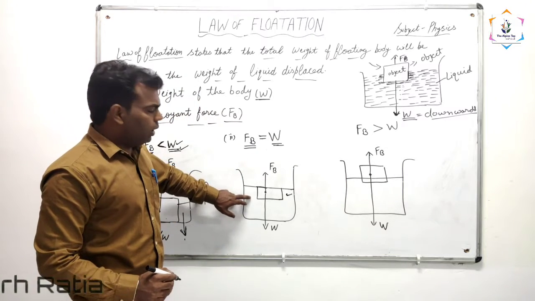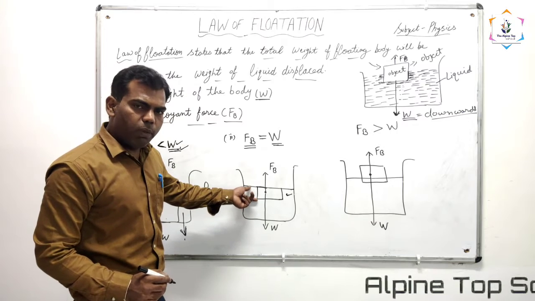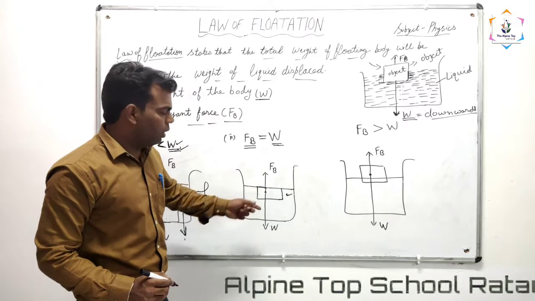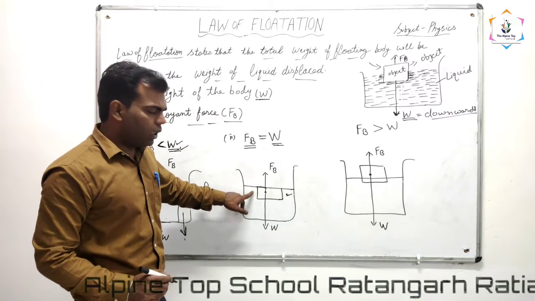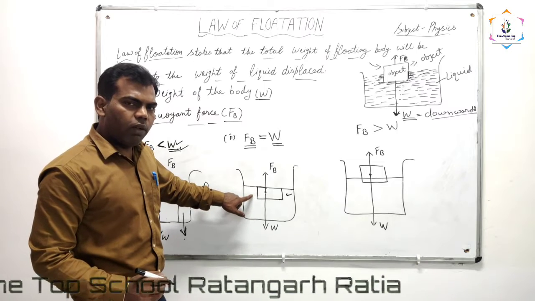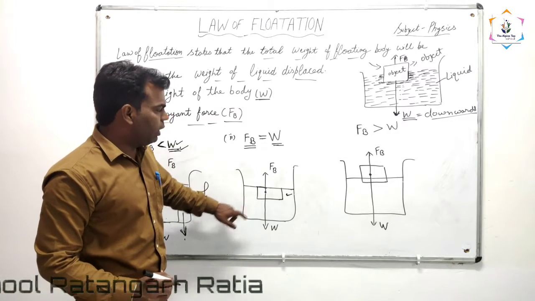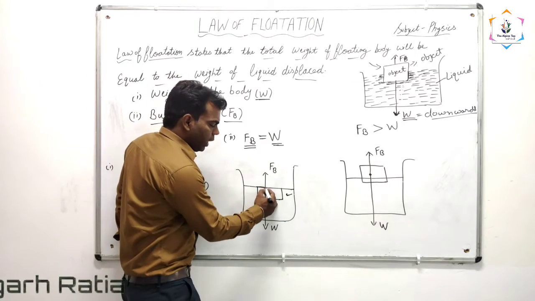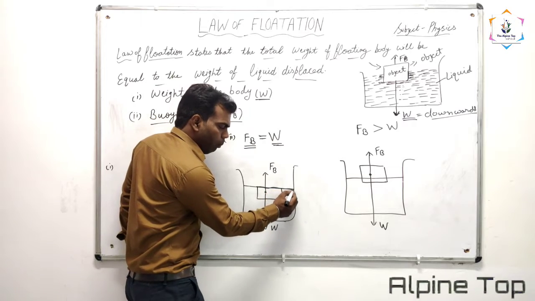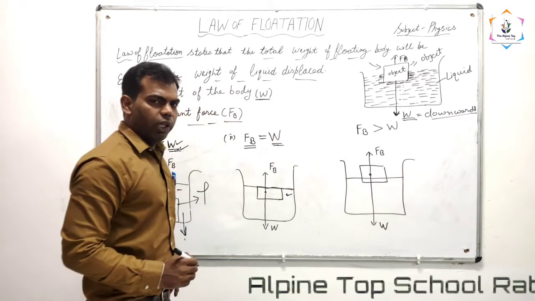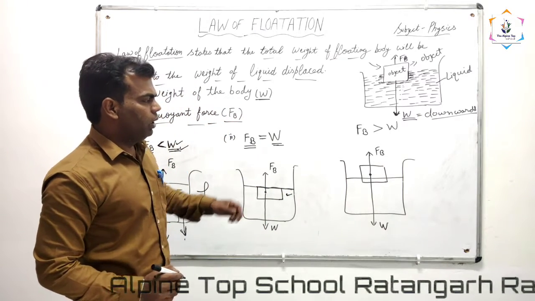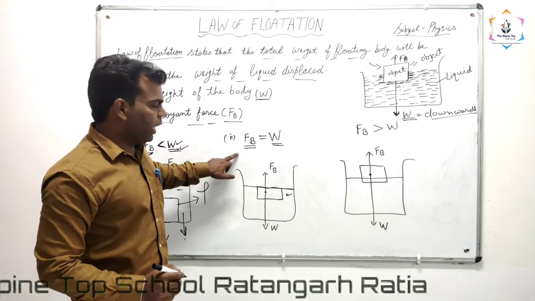In this case, the density of the object will be equal to the density of the liquid. That's why this object is floating in the liquid, but under the surface of the liquid. Okay, this one is done. Second case we have done.